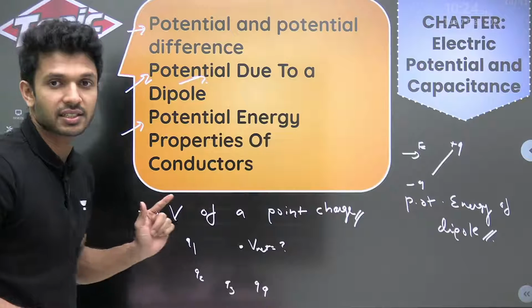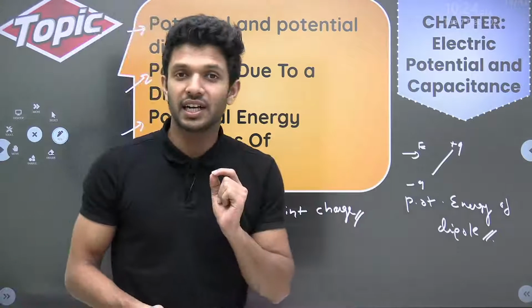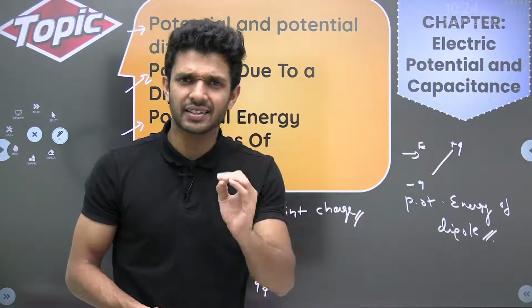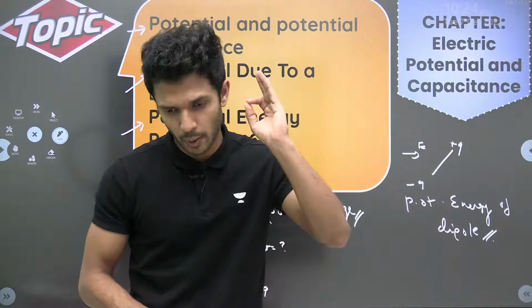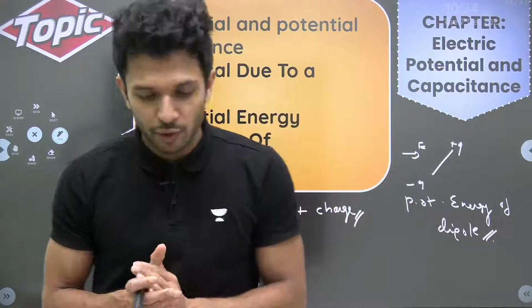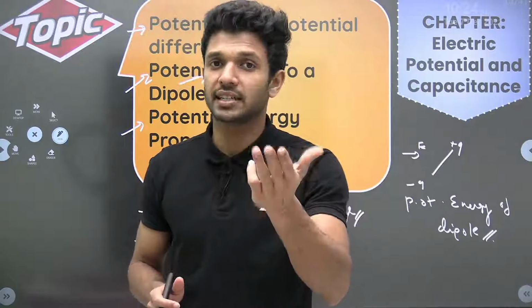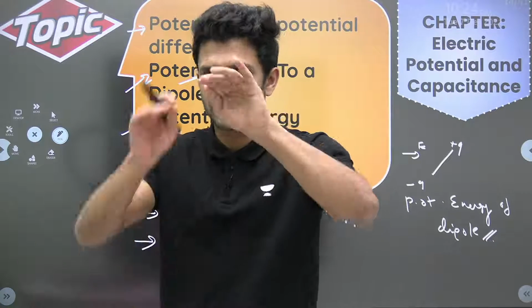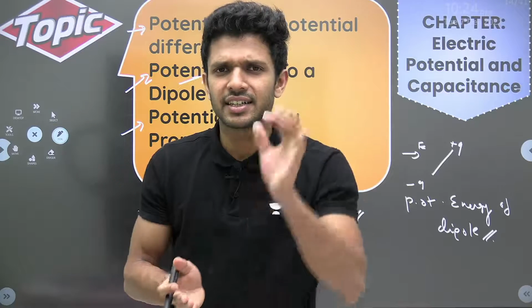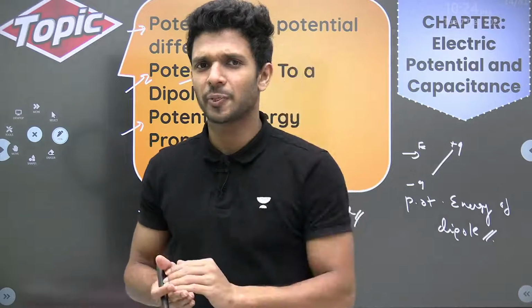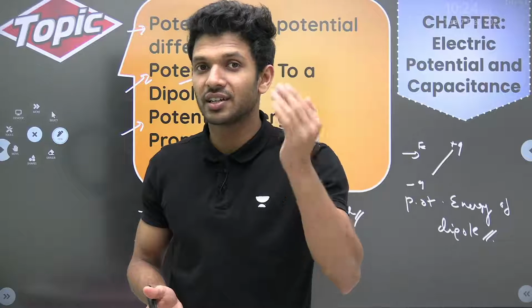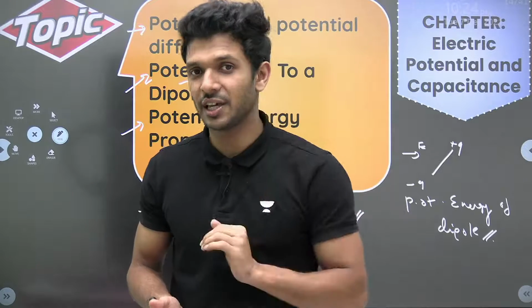Then what we have? Properties of the conductors. From the properties of the conductor, I think I can say one assertion reason type question is sure. Properties of conductors, you do remember, right? Inside the conductor, electric field value is 0. At all points inside the conductor, potential is the same.